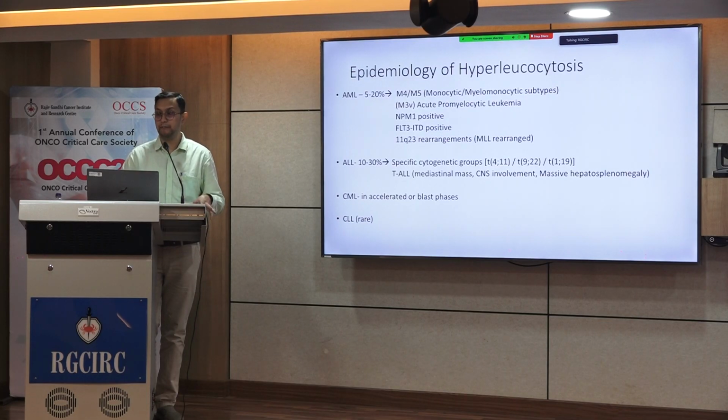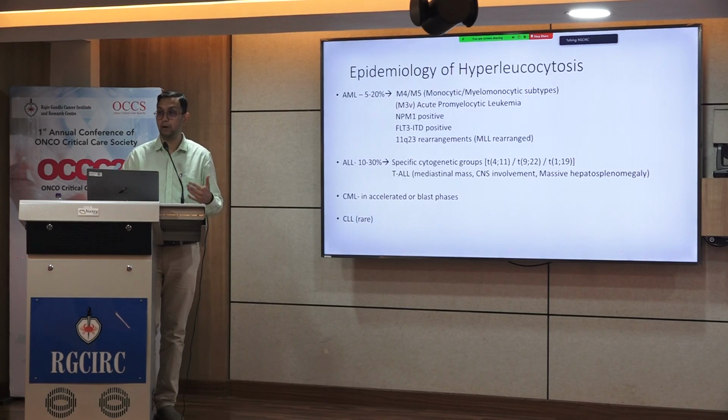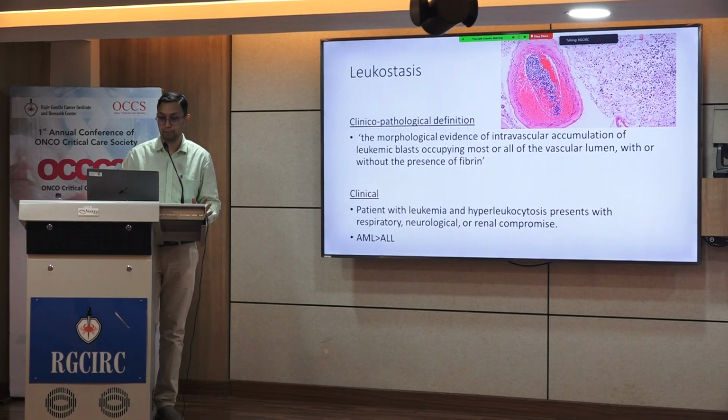T-ALLs deserve a special mention because they present with hyperleukocytosis, they have mediastinal masses, they have CNS involvement at diagnosis, and present with massive organomegalies. Other differential diagnoses of hyperleukocytosis are CML in accelerated phase or blast crisis, and rarely you can have CLLs who are on treatment or at the time of diagnosis presenting with hyperleukocytosis.